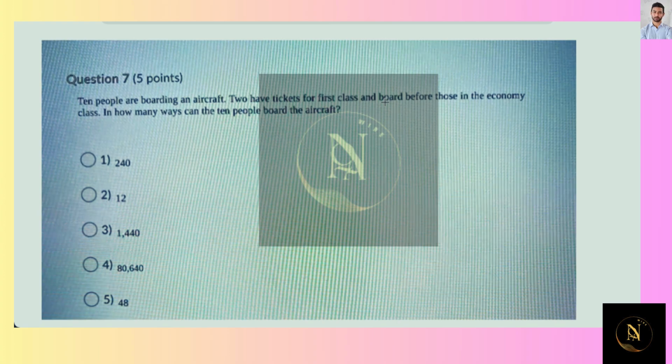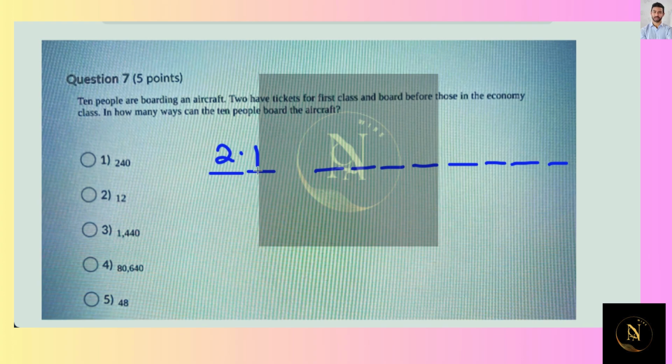You can do this with permutations because order will matter here, or you can do this with possibilities. So you got 10 people boarding, and two of them are going to board first. The very first person to get on the plane, there are two different possibilities for it, but then there's only one possibility for the second person, the other first class ticket holder.